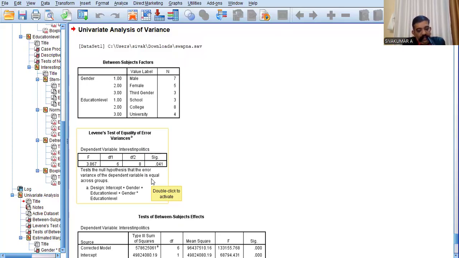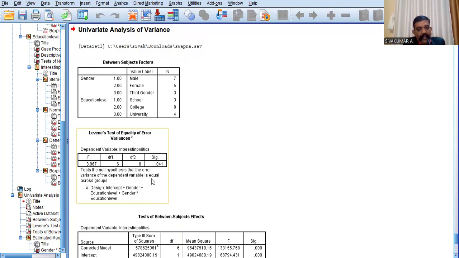Yes, here you can see homogeneity of variances. That is known as Levene's test. It is a famous test for homogeneity of variances. This is the output screen. In the Levene's test table, you can see the p-value, that is the Sig value, that is 0.04. What is the interpretation?